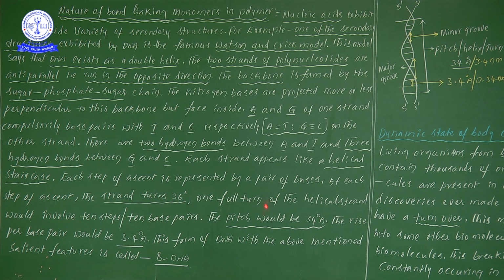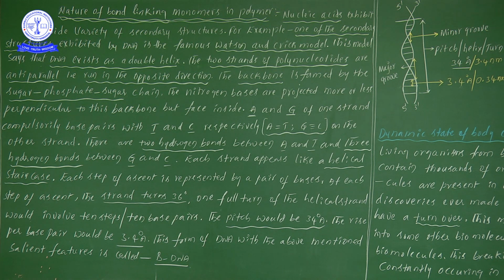So one full turn of the helical strand would involve 10 steps, or 10 base pairs. If you take a full turn, how many degrees is it? 36 into 10, so 360 degrees, isn't it? Because 10 steps are there, which consists of 10 base pairs.